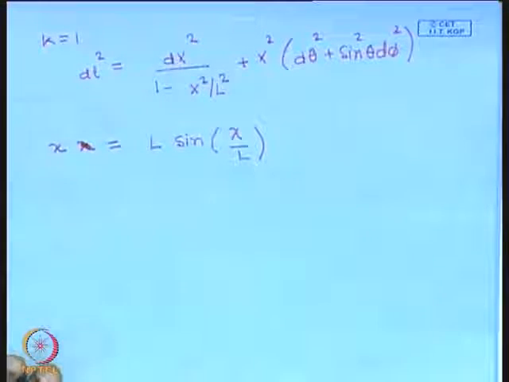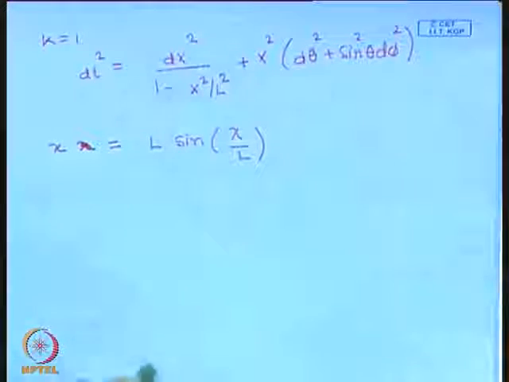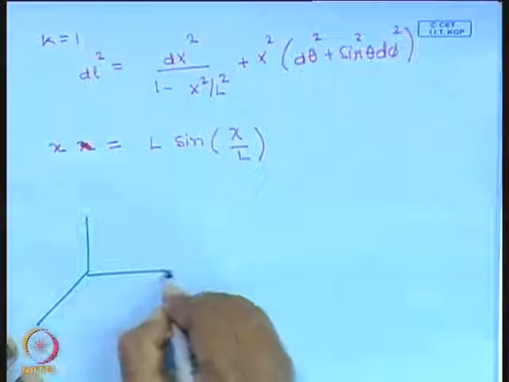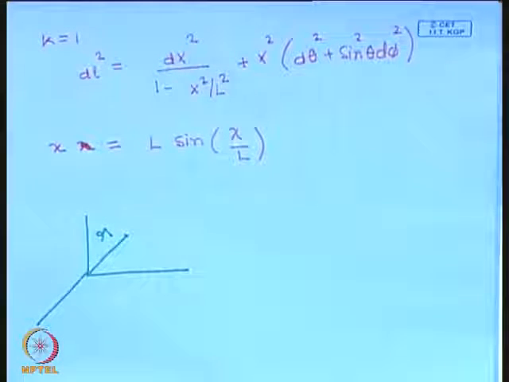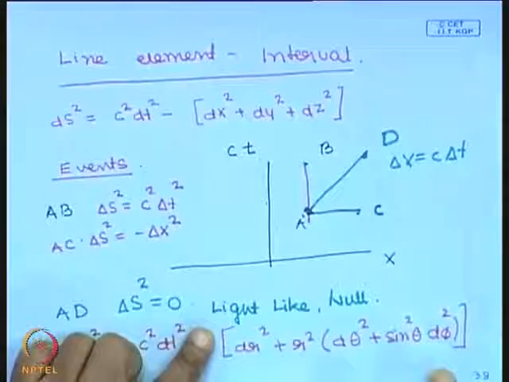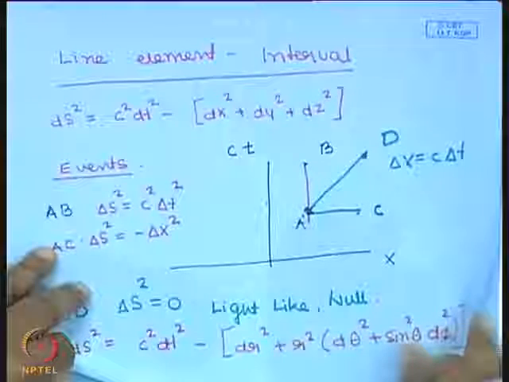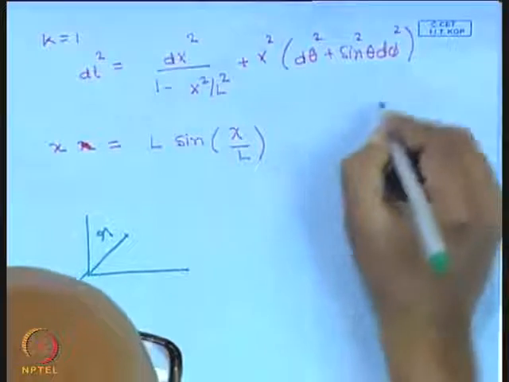Before we embark upon this, let me point out the range of x. In this space, the radius x is the distance from the origin, and in the usual flat space the radius can go from 0 to infinity, there is no restriction. But in this space there is a limit, the value of x cannot exceed L.